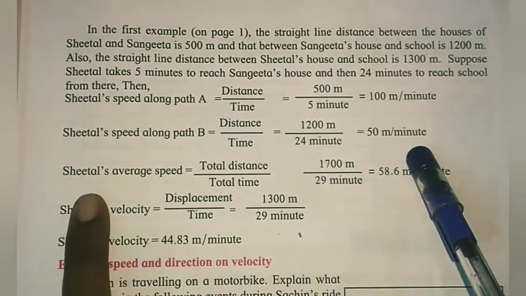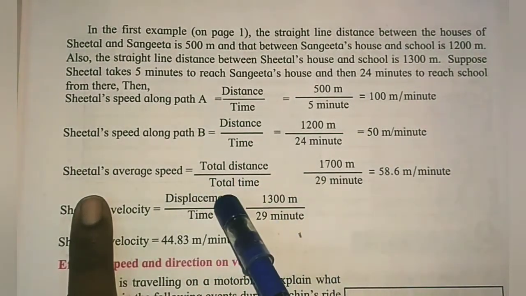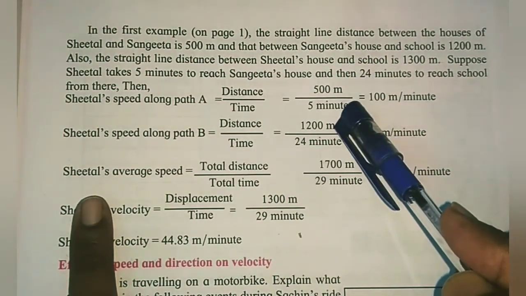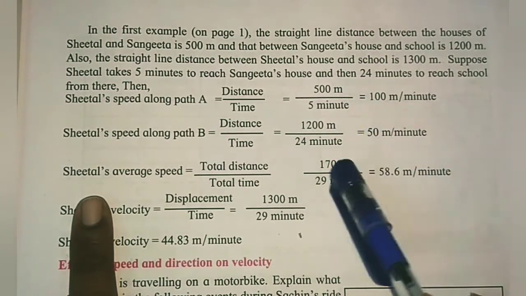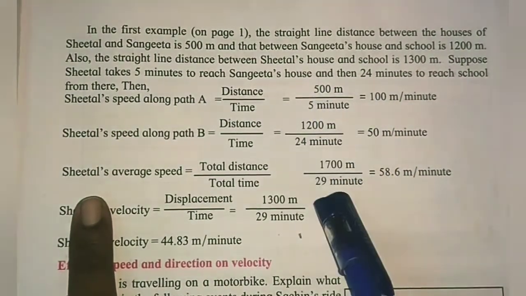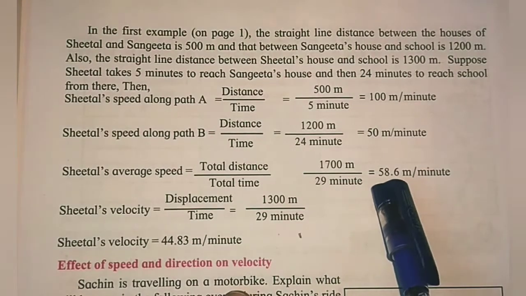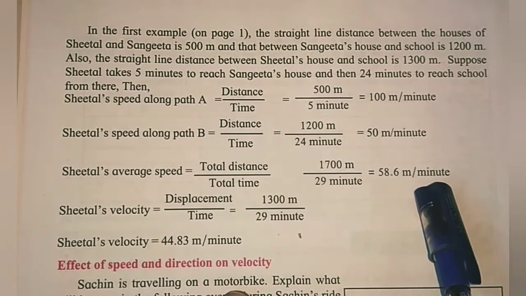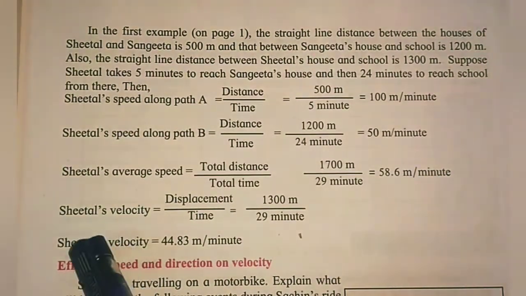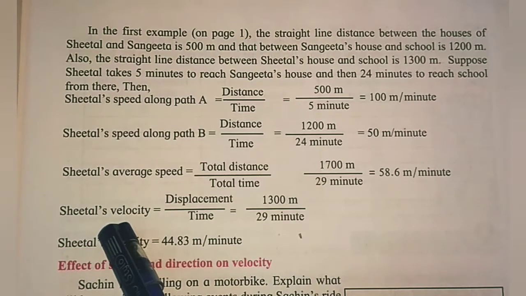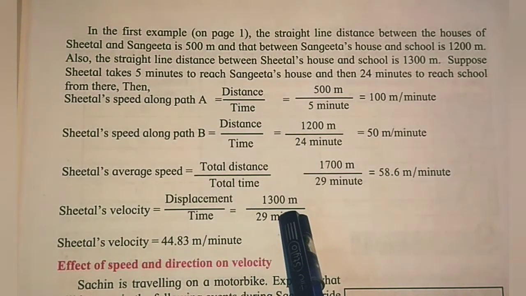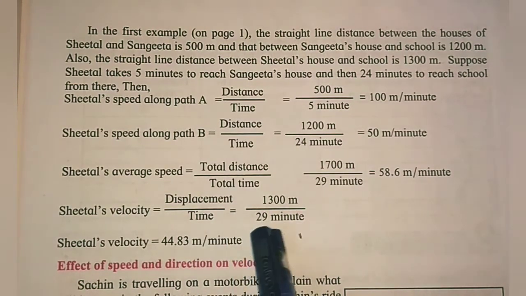Sheetal's average speed is total distance upon total time. So 500 meters plus 1200 meters becomes 1700 meters, and total time is 24 plus 5, 29 minutes. So the average speed is 58.6 meters per minute. Got it? This is the average speed. Now velocity. For velocity we require displacement, that is the shortest distance between Sheetal's house and school, 1300 meters, and the time required is 29 minutes.